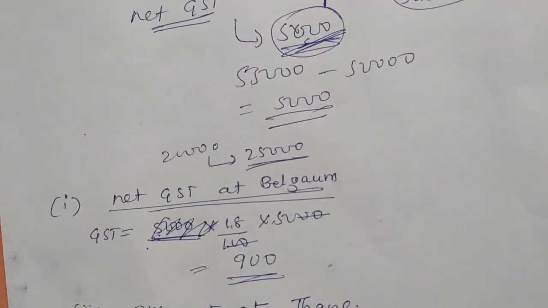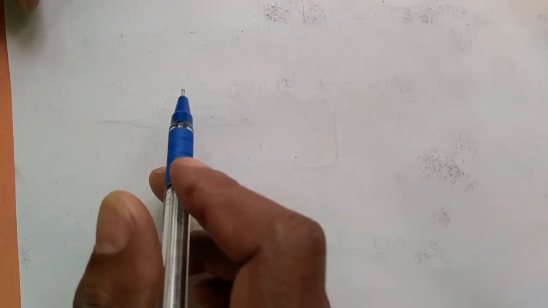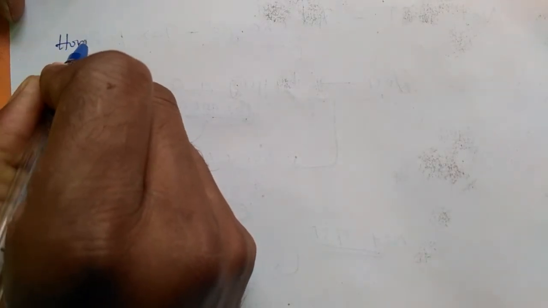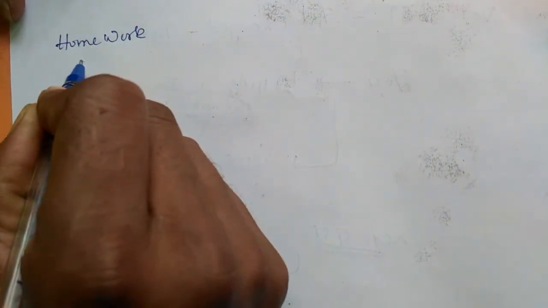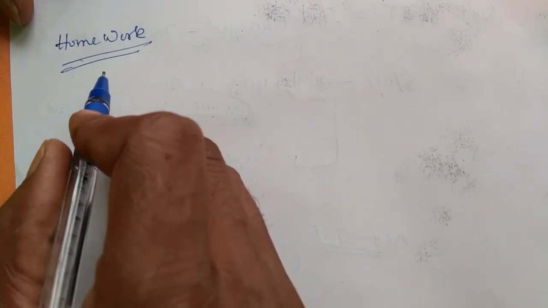So a similar type of problem I give you. See, homework to you, a similar pattern problem.